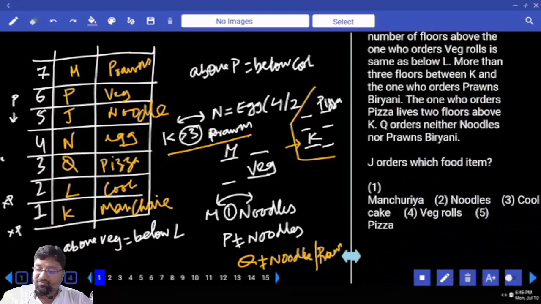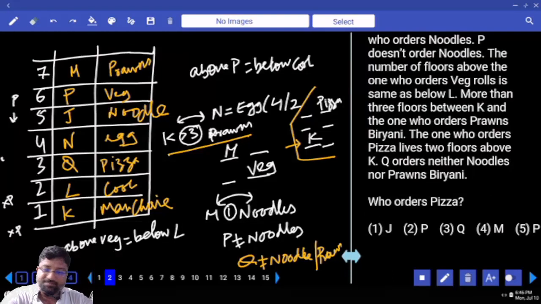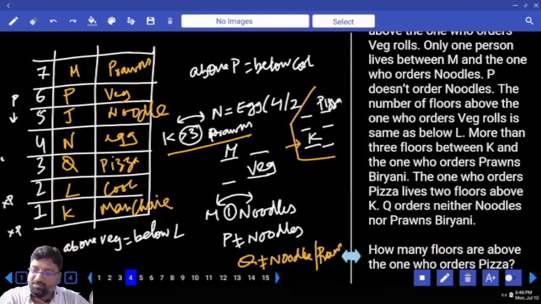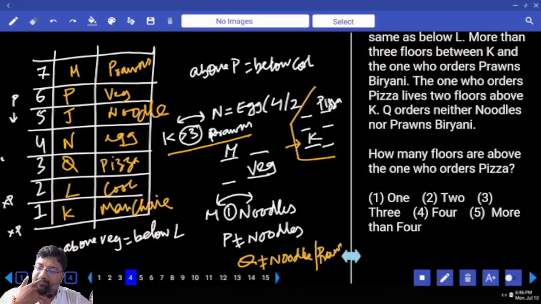J orders which of the following items? J orders noodles. Who orders pizza? Q. The one who orders Manchuria lives on which floor? How many floors are above the one who orders pizza? 4 floors.